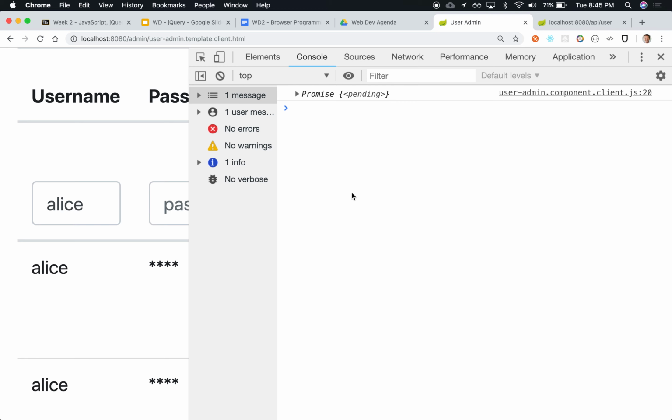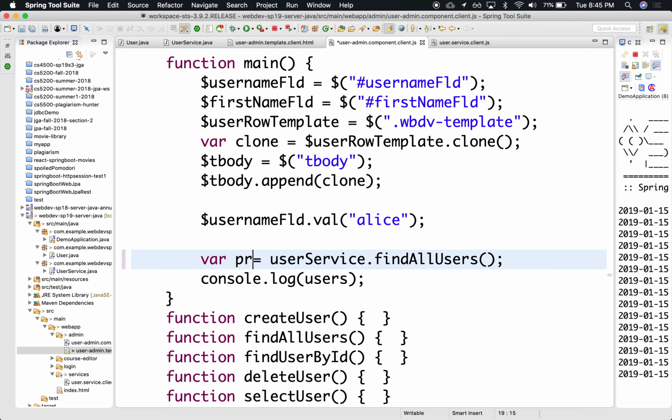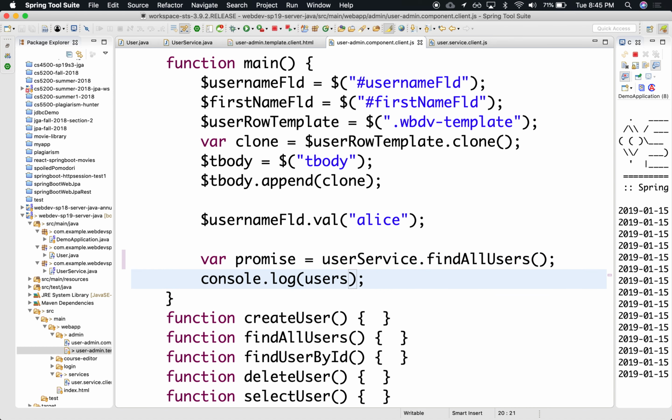So promises have a slightly different syntax. So really what this is, it's a promise. And what promises allow you to do is the following. A promise allows you to say, register a function with me. At some point in the future, I will let you know when the promise results. I promise to call you in a minute, right? And you just give me a phone number to call you when it's all done.